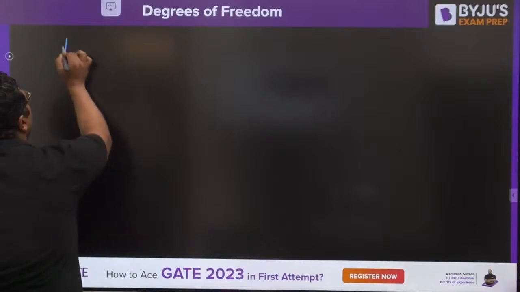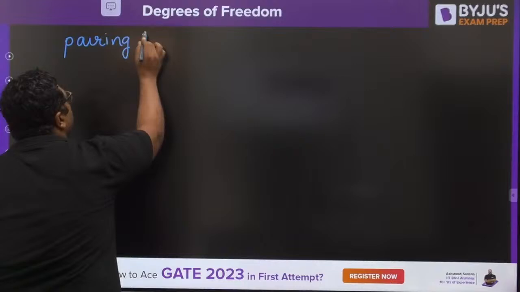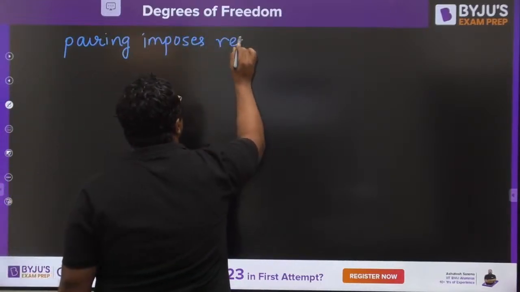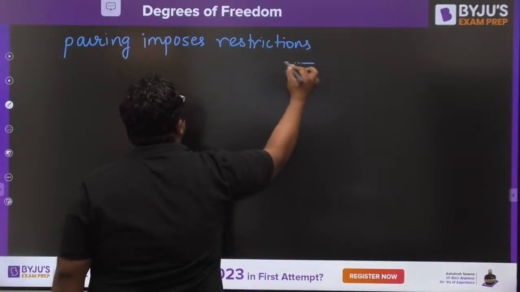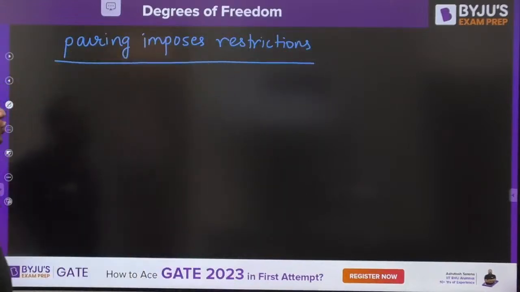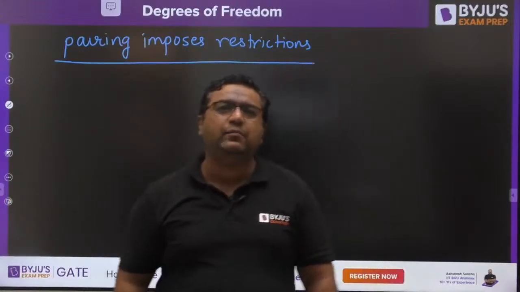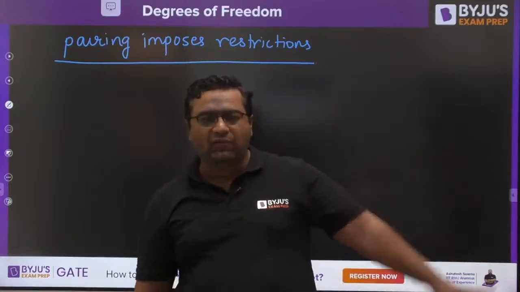So my dear, now let us talk about pair. I always say pairing imposes restrictions. Pairing imposes restrictions. Till now you were living alone. You were free to do anything. You were free to come at any time. You were free to go at any time. You were free to eat anything, drink anything. Everything was okay for you.